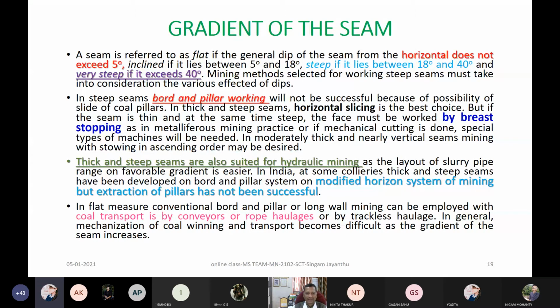Choice of the method includes even the choice of your mechanization and other parts of our mining.